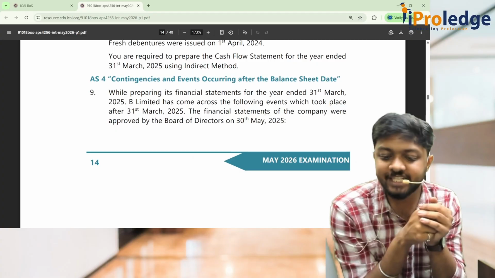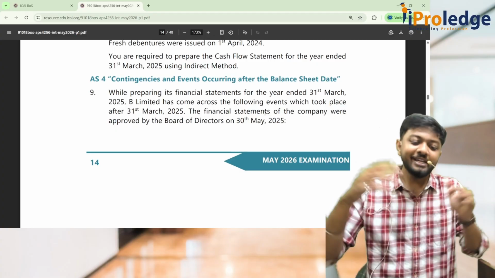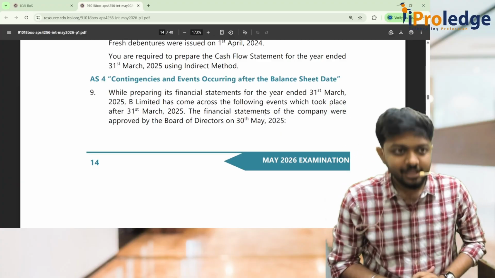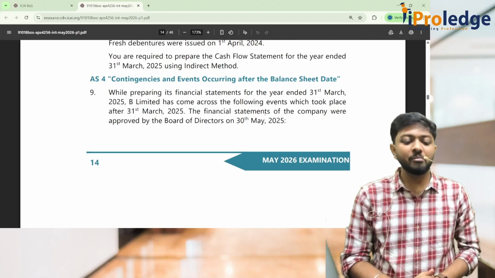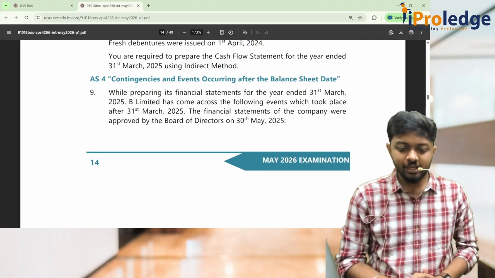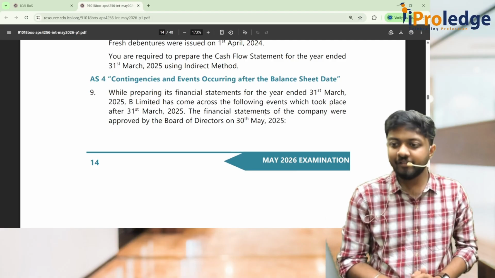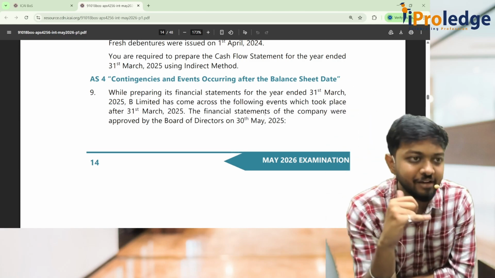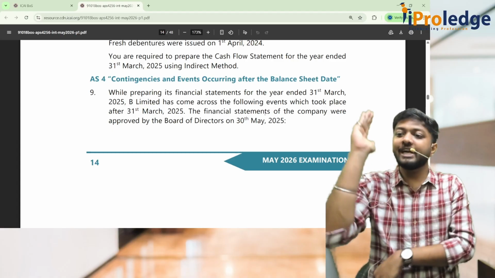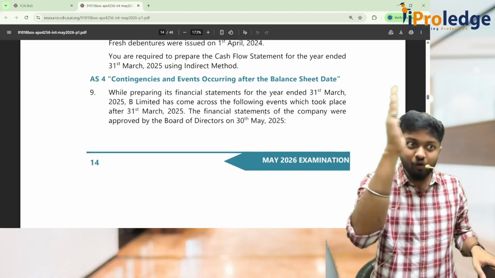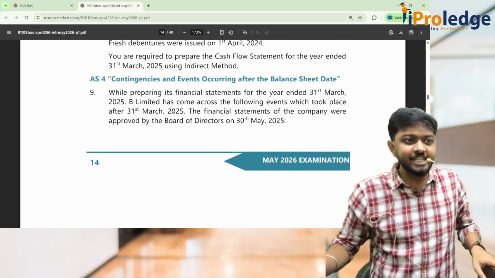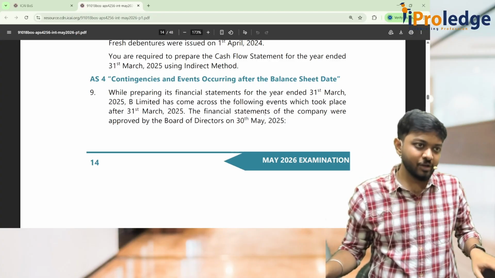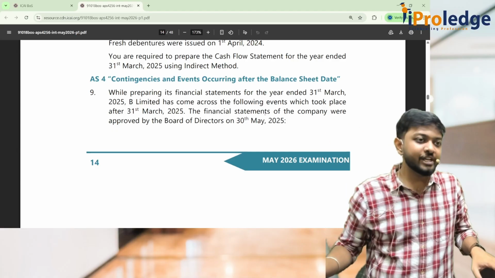You have to tell whether it's adjusting or non-adjusting. While preparing the financial statements for the year ended 31st March, B Limited has come across the following events which took place after 31st March 2025. The financial statements of the company were approved by the Board of Directors on 30th May. So when are we approving the financial statements? On 30th May 2025. Directors are approving when? On 30th May 2025. So anything that has happened before the approval, we can adjust in the financial statements if it is an adjusting event. If it is a non-adjusting event, nothing you are supposed to do. You cannot adjust it in the financials. You can just disclose it in the notes to accounts.